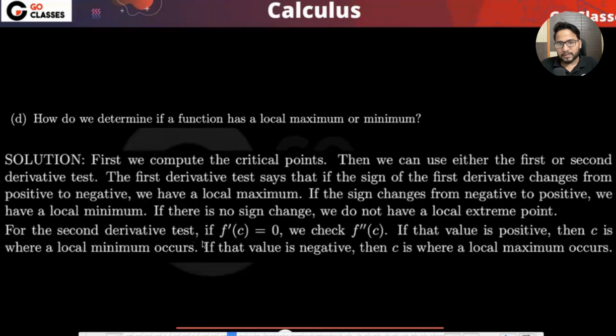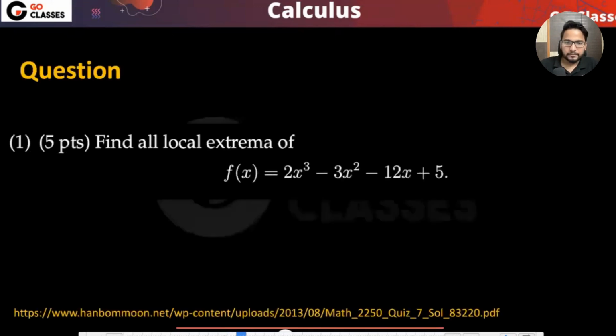From the second derivative test, if f dash c is equal to 0, then we check f double dash c. If the value is positive, then c is where a local minimum occurs. If negative, then c is where a local maximum occurs, right? Okay. Have you understood this? Cool.